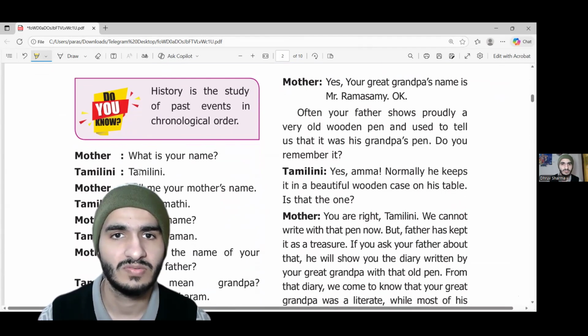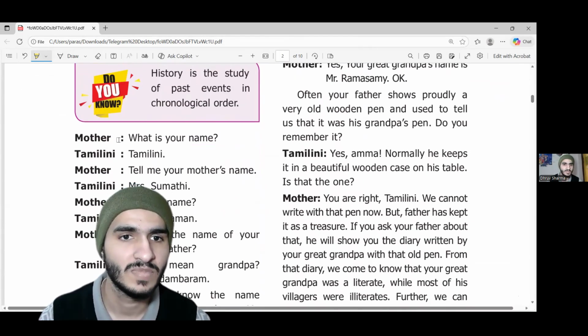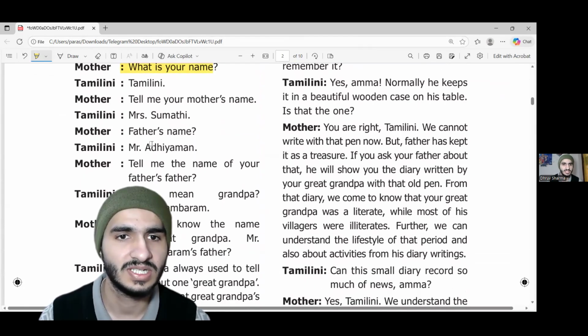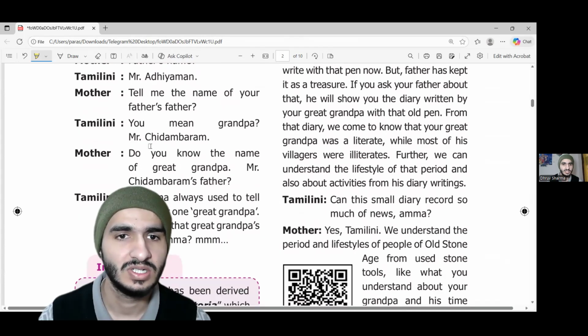Now, let's continue the conversation between Tamalini and her mother. Mother: So, what is your name? Tamalini: Tamalini. Mother: Tell me your mother's name. Tamalini: Mrs. Sumita. Mother: Father's name. Tamalini: Adityam. Mother: Tell me the name of your father's father. Tamalini: You mean Grandpa, Mr. Chidambaram? Mother: Do you know the name of your great grandfather, Mr. Chidambaram's father? Tamalini: Grandma always used to tell me about my great grandfather. You want that great grandfather's name, Amma?